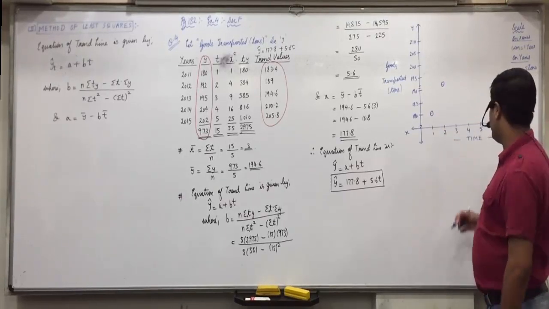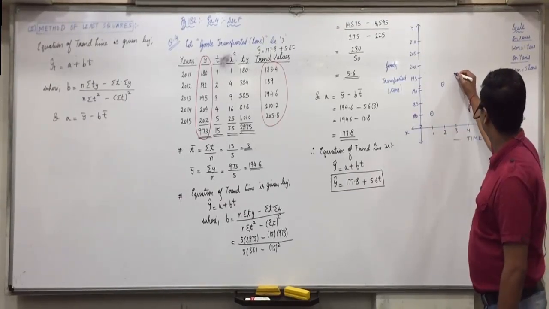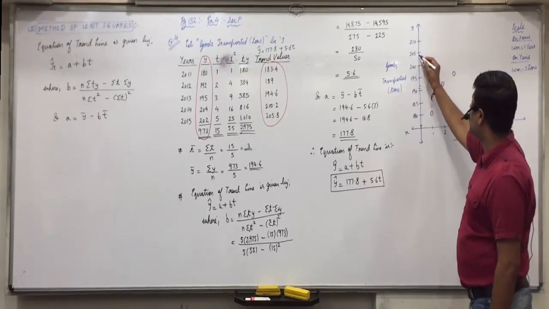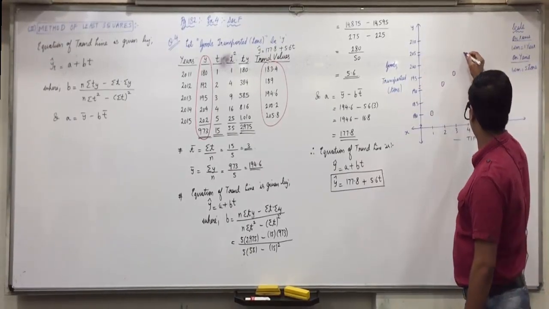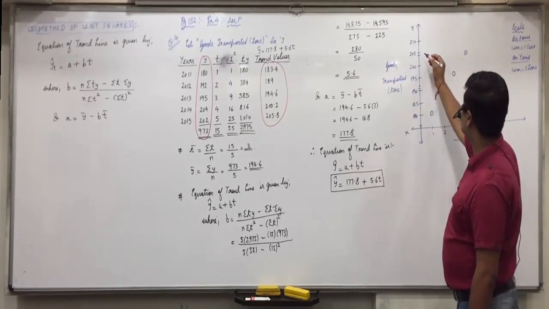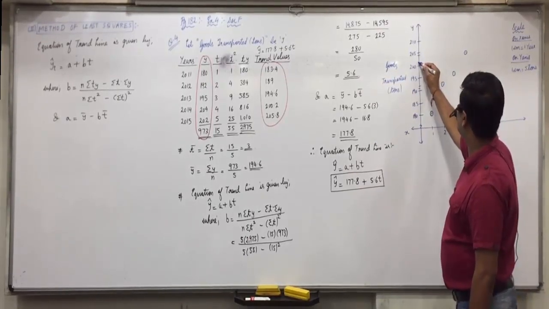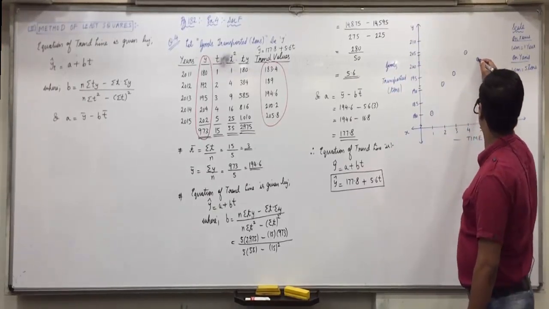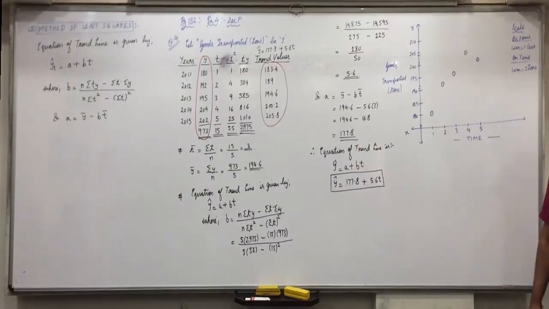Then 195, third one. Then fourth, 204, so below 205 you get 204. And last 202, so after 200, 201, 202. Is everyone clear with this?